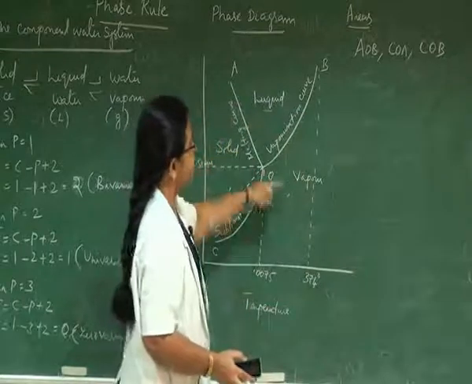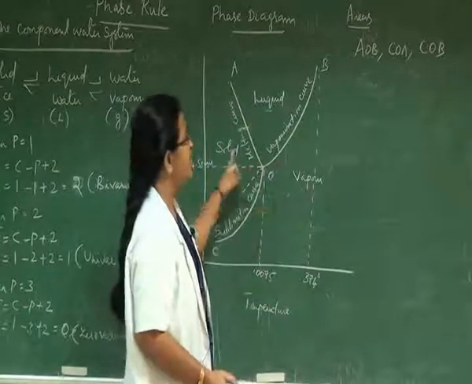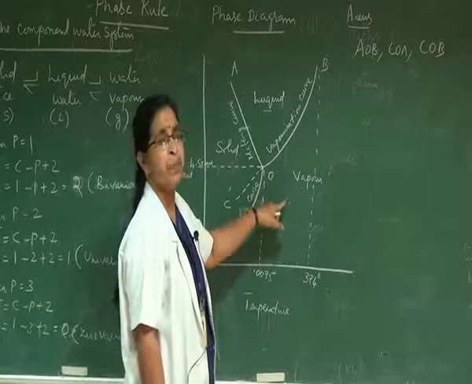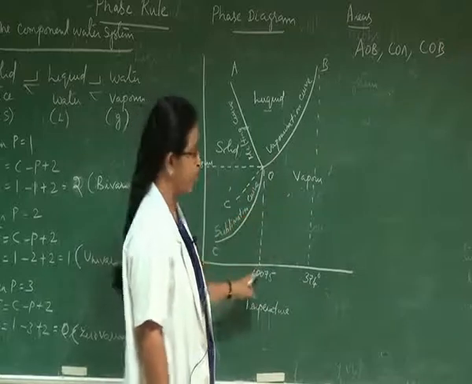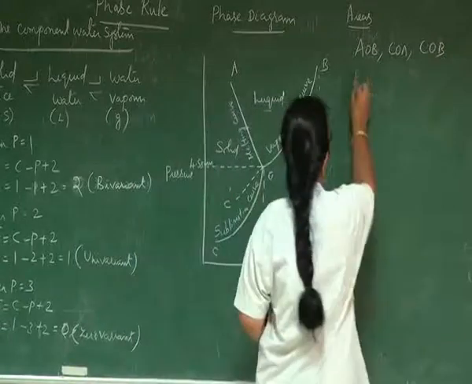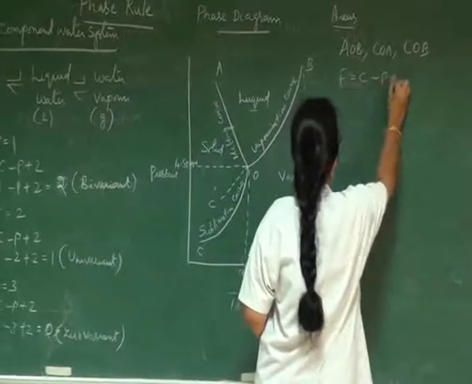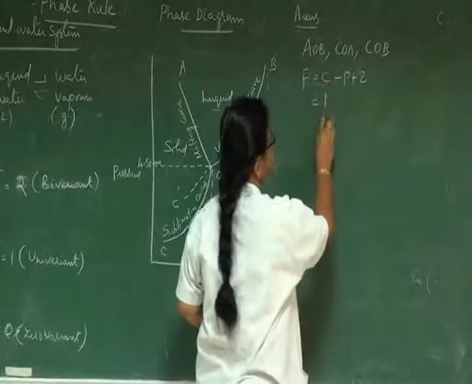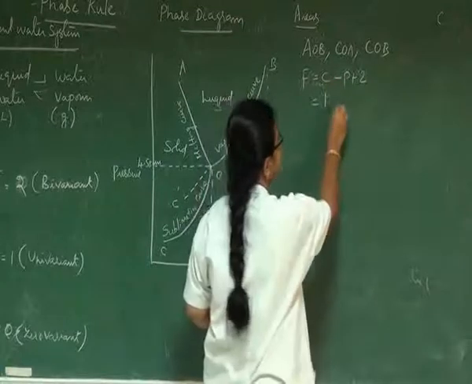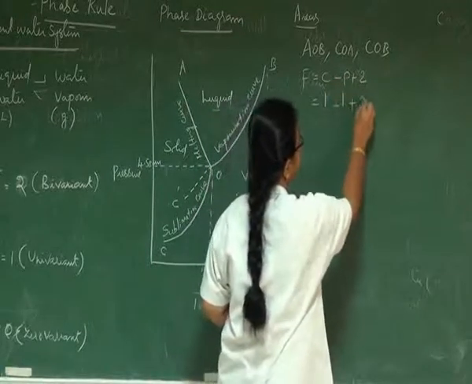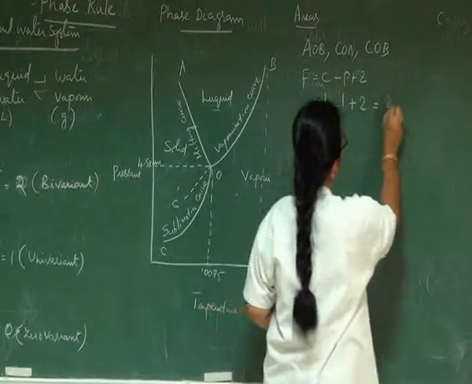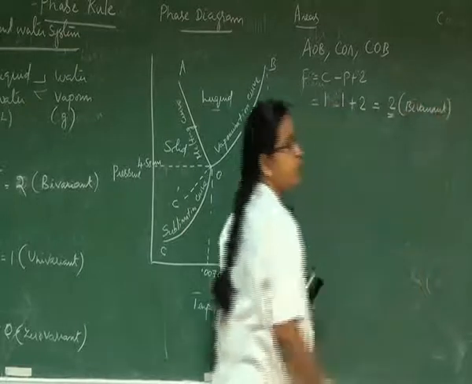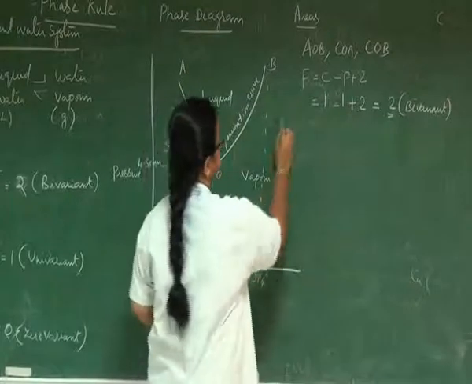So the areas explain the existence of single phases. Within these single phase areas, the system is bivariant, because in order to locate any point inside the area, both factors are required. The same can be proved by application of the phase rule also. If inside the areas only one phase is existing, the value of C is 1, because it is a one component system, and the number of phases existing is 1, so the value becomes 2. So the system becomes bivariant inside the single phase areas.